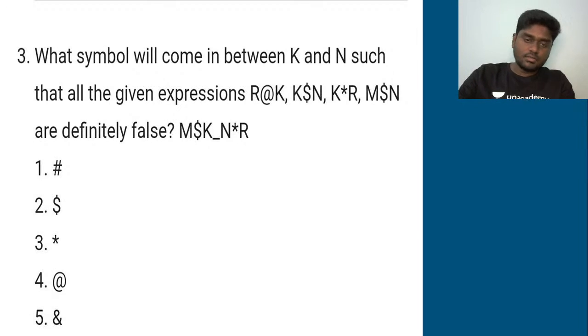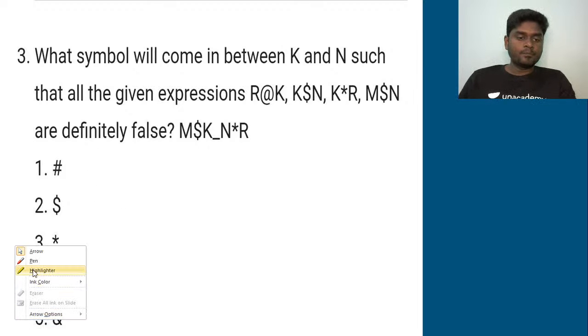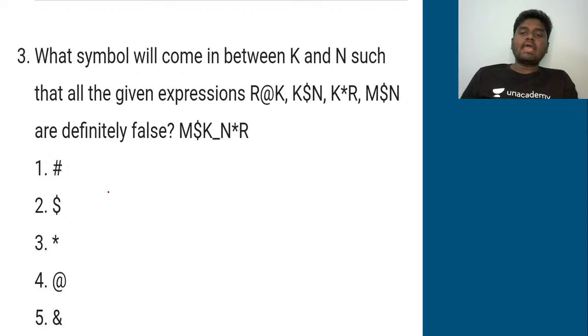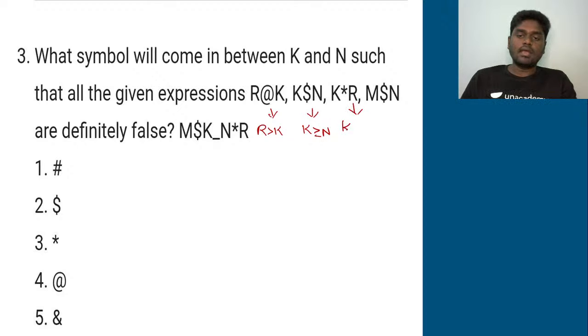What could be the right answer for the third question, guys? If you see this, what symbol will come in between K and N such that all the given expressions are definitely false? First of all, let me just get on with these exact expressions. R greater than K, and then K greater than or equal to N, and then K less than or equal to R. The last one is M greater than or equal to N. That's it.